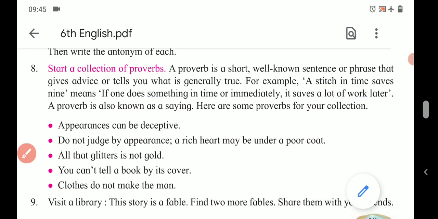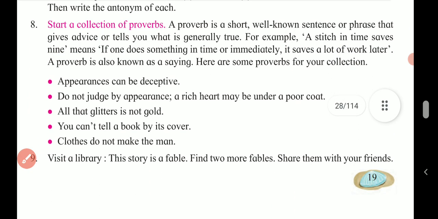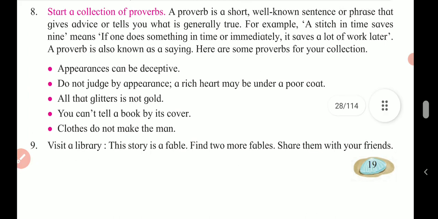So these are 5 given over here. You can add a 6th one, that is a stitch in time saves 9. You can add a 7th one, fine feathers don't make fine birds, and write some more. I told you just make a collection of 10 others besides these 5.